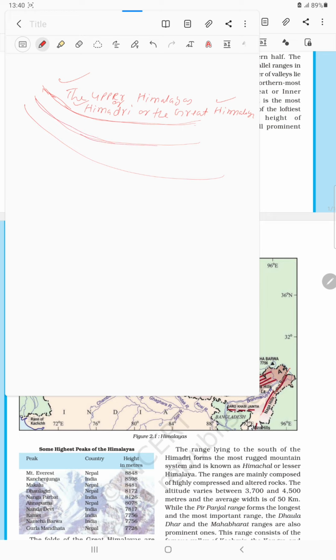So the upper range is this one. The middle range, this range is termed as the middle Himalaya. It is also called Himachal Himalaya.